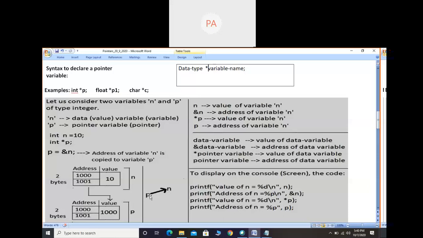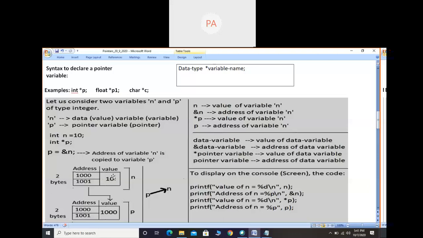Now when I say p is pointing to n, concentrate on this: p contains the information of n. Just understand this concept. If you look at the memory representation of variable n, what information do we have?